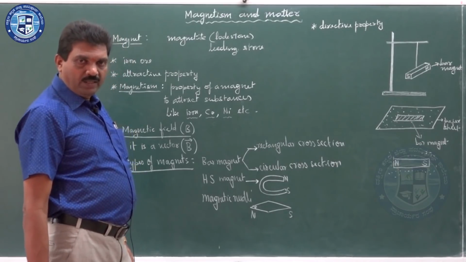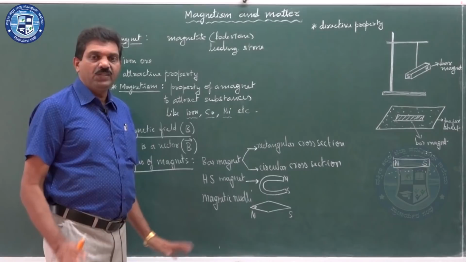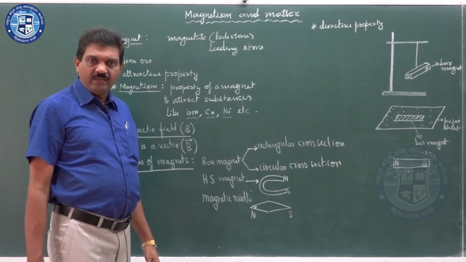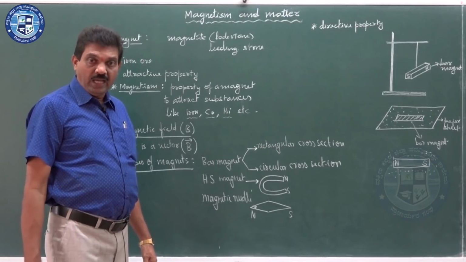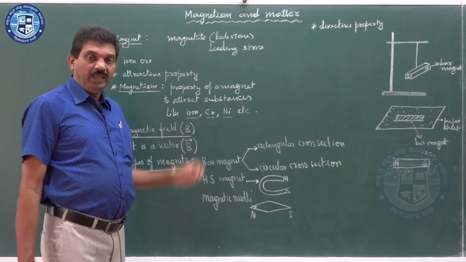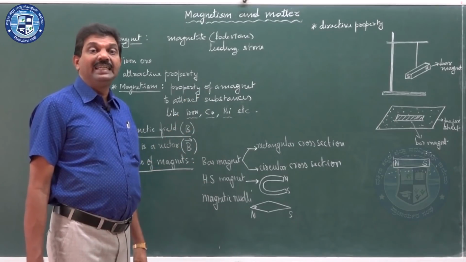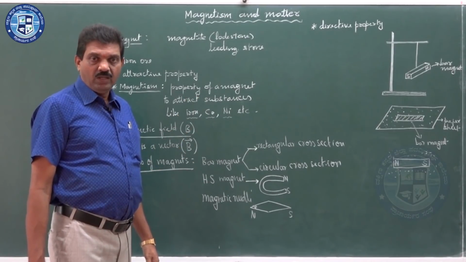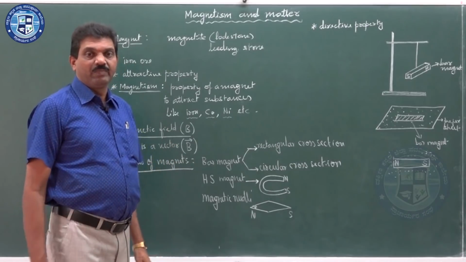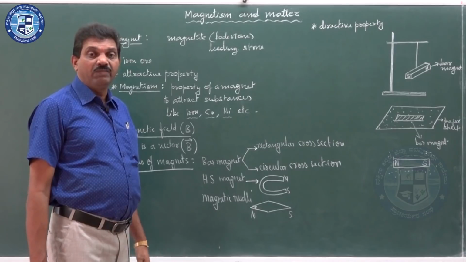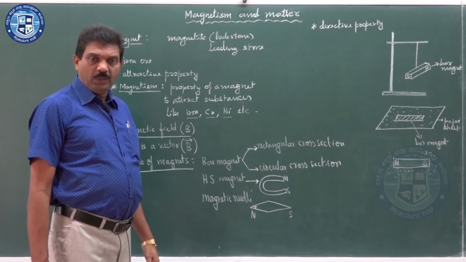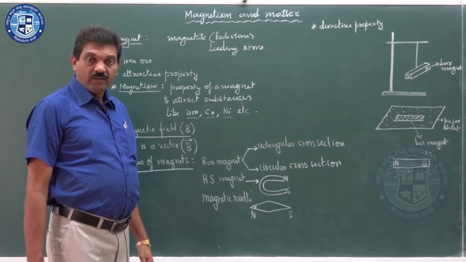What is the benefit of artificial magnets? Artificial magnets can produce a strong or better magnetic field, and they can be obtained in the desired, required shape. That is why we always prefer artificial magnets. How to produce them?